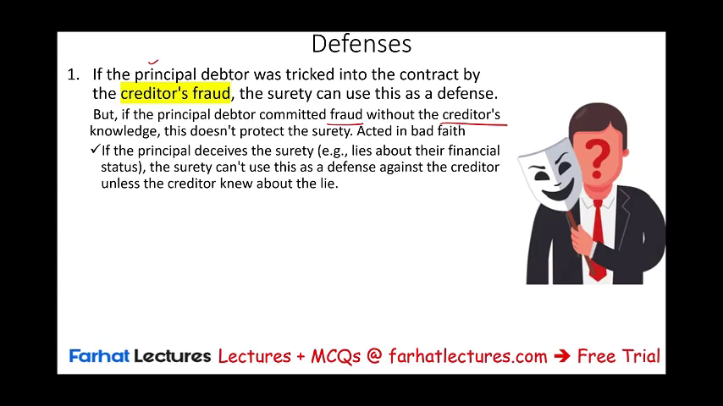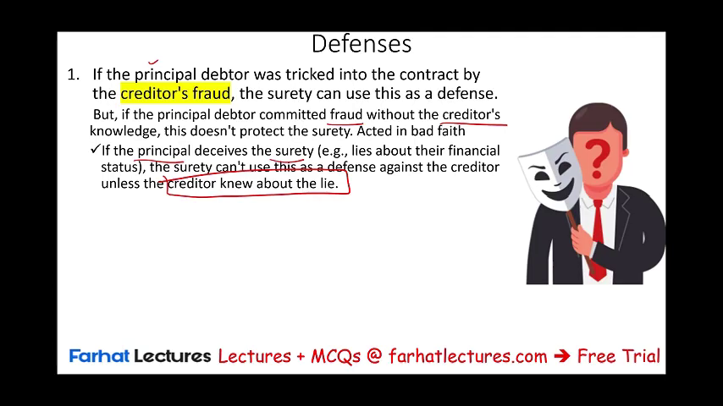So if the principal debtor deceives the surety and lies about their financial status, the surety cannot use that as a defense against the creditor, unless, now bear in mind, unless the creditor knew about it. If the creditor knew about this, it means the creditor and the debtor are trying to defraud the surety, and the surety will have a defense.